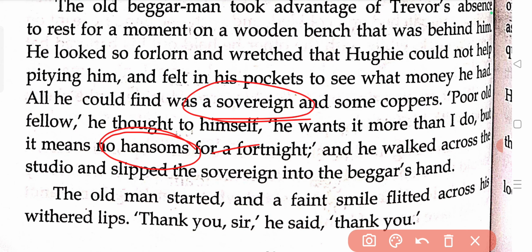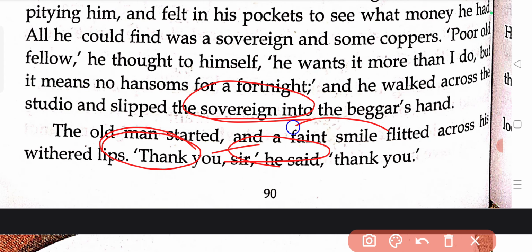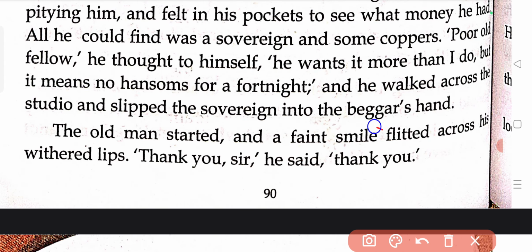Hansoms refer to cabs or horse driven carriages, for a fortnight, which means 14 days. He won't be able to hire this cab. Still he decided to help that poor man, and the poor man had a faint smile on his face. So till this far I had come with my explanation in the previous video.